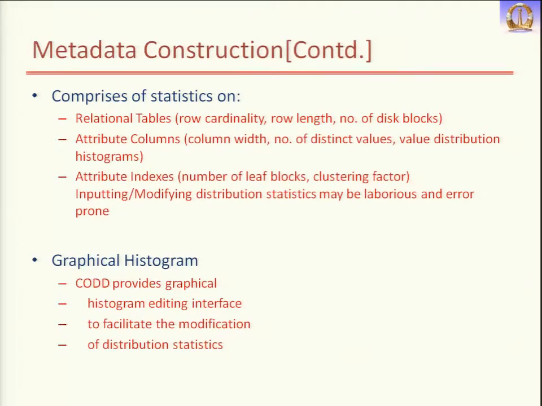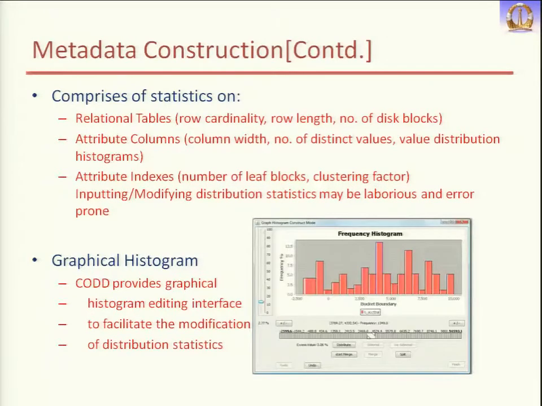If you want to update the histogram manually, that will be a time-consuming process. So instead of writing the values manually, you can just play with this graphical interface and, using the mouse, create a histogram. This is the example histogram. Using your mouse you can say how many values there are, what the size of each bucket is, and what the frequency in each bucket is.